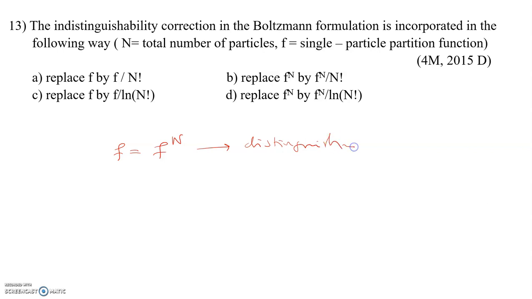This formula is given by Boltzmann. But in the case of indistinguishable particles, if some correction is required, the corrected form is f power N by N factorial. This formula I gave already, right? This is applicable for indistinguishable particles.